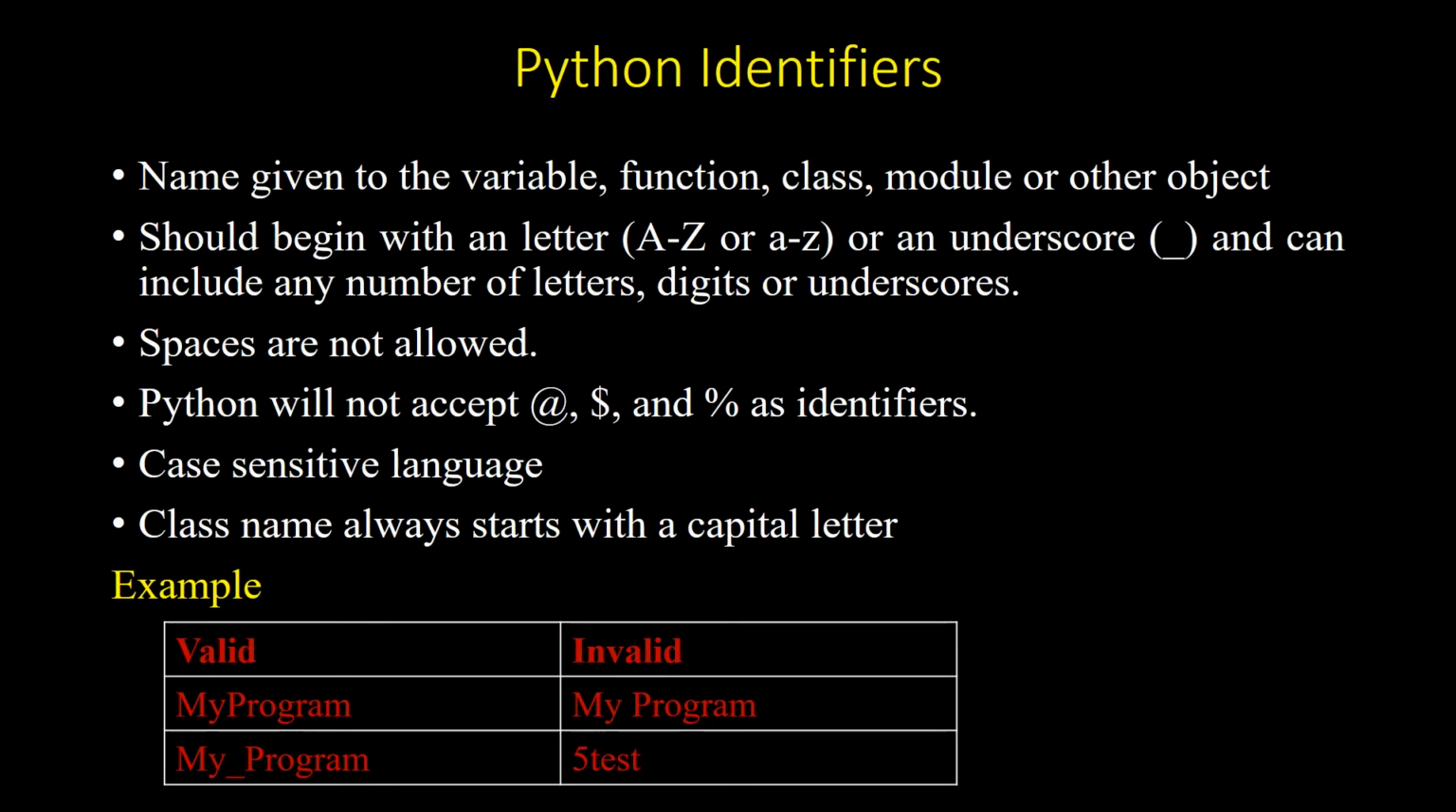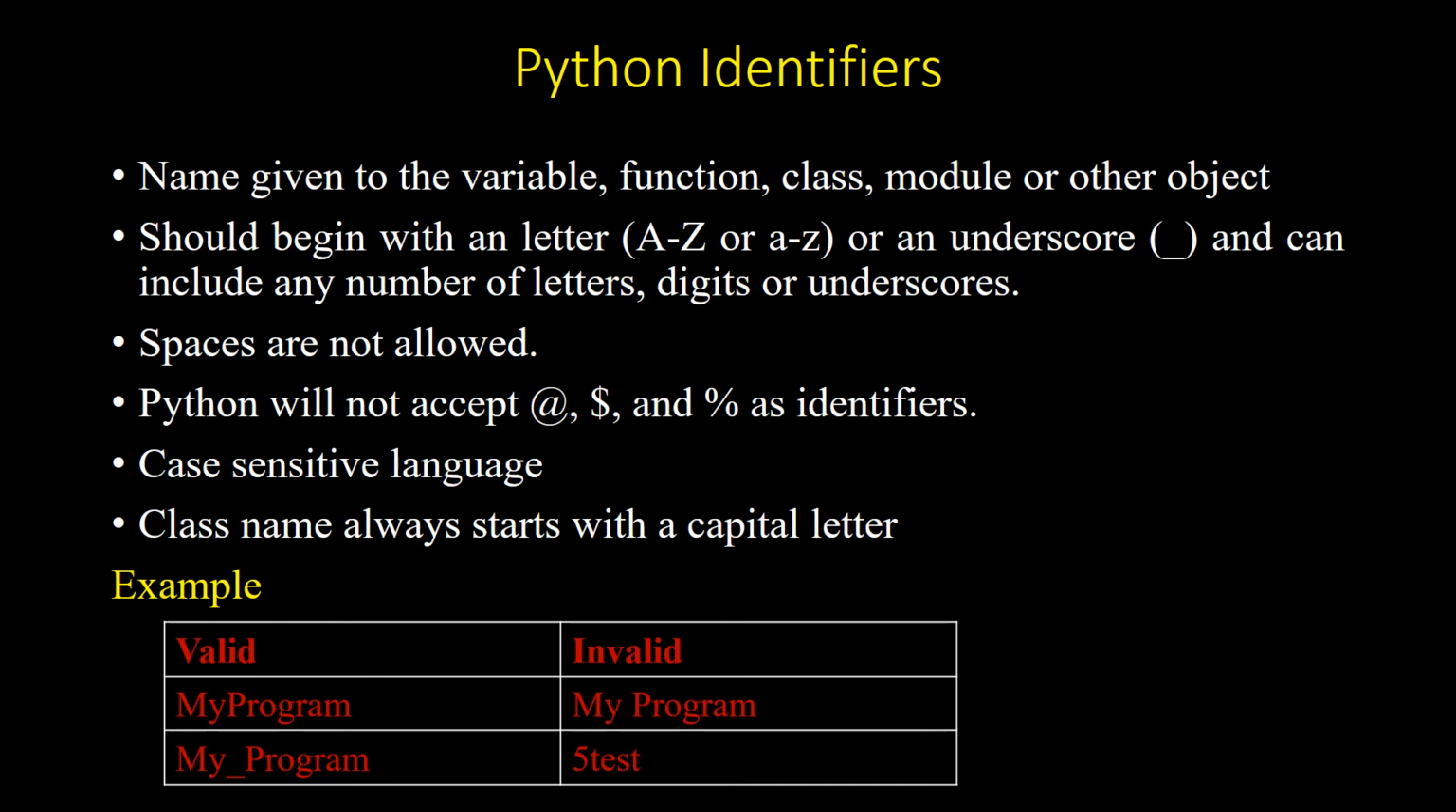Next one is a Python identifier. A Python identifier is a name given to a variable, function, class, module or an object. The identifier should start with a letter, that is a capital letter A to Z or a small letter a to z, or an underscore character, and can include any number of letters, digits or underscores. Spaces are not allowed. It will not accept symbols like at, dollar and percentage in an identifier.